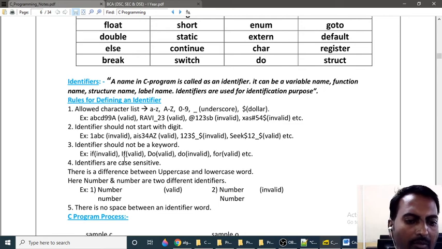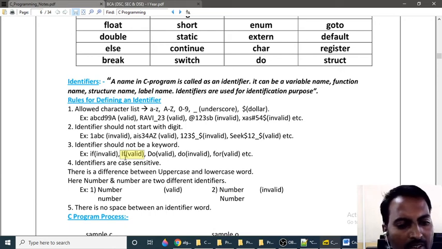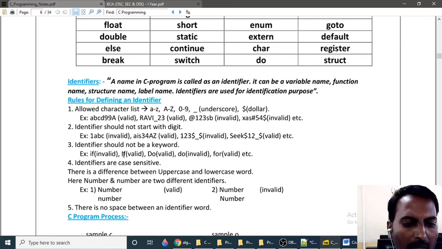But capital IF is valid, because keywords are in small case, and here I am using capital I. That's why this one is valid. Do with a capital D is also valid.